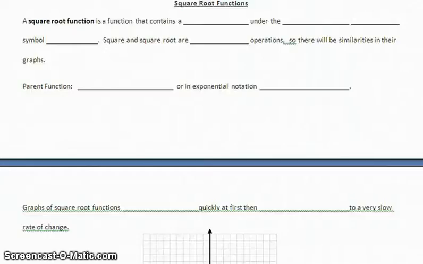Welcome back. We're going to continue on looking at the different families of functions, their graphs, basic shapes, and parent functions. Next up are our square root functions. And all that means is that there is a variable under the square root symbol. Now, square roots are inverse operations